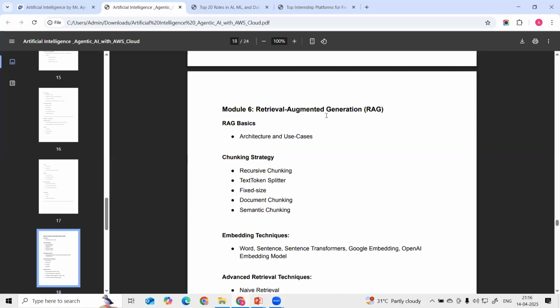Okay, retrieval augmented generation. We are starting from the basics. Okay, what is the RAG architecture? What are the different use cases of RAG architecture? And then we are going to see different chunking strategies: recursive chunking, text splitter, document chunking, semantic chunking, fixed size chunking. These are the different chunking strategies we are going to use to chunk our document.